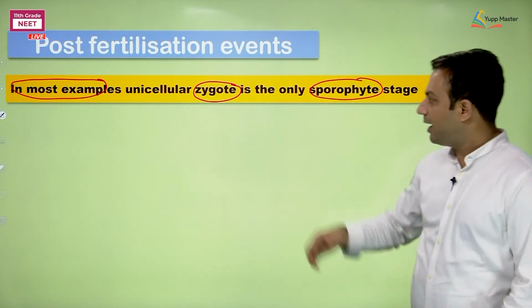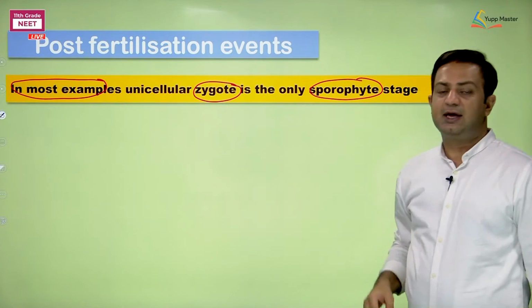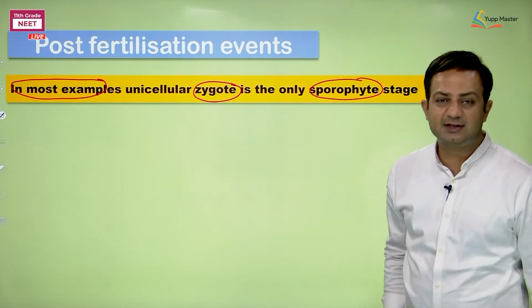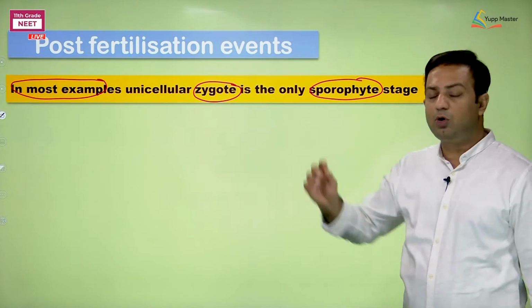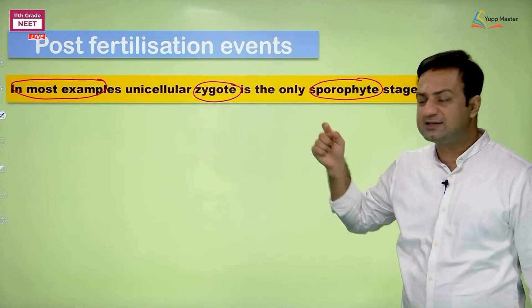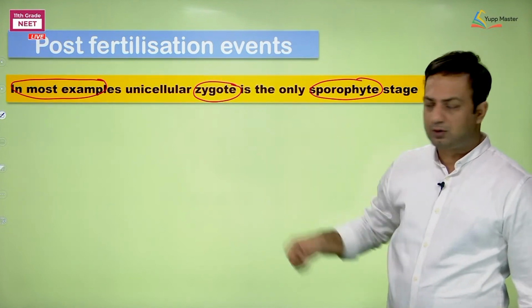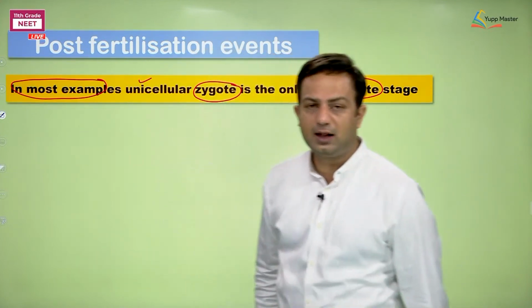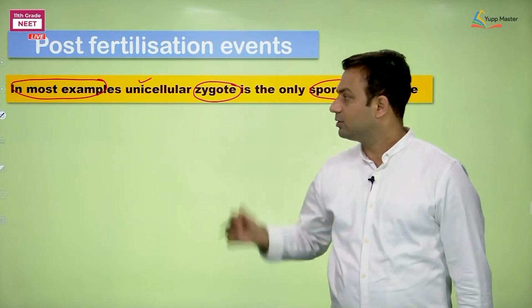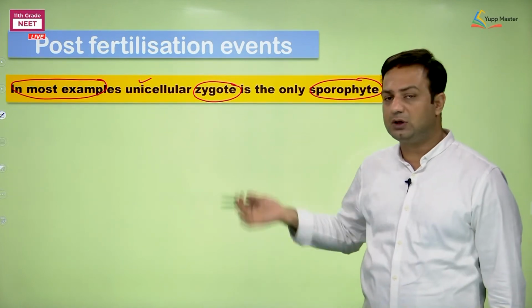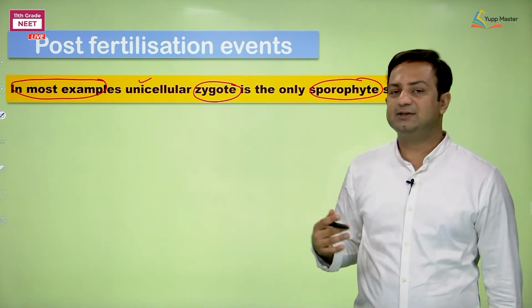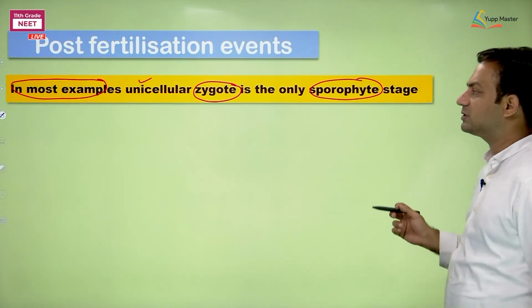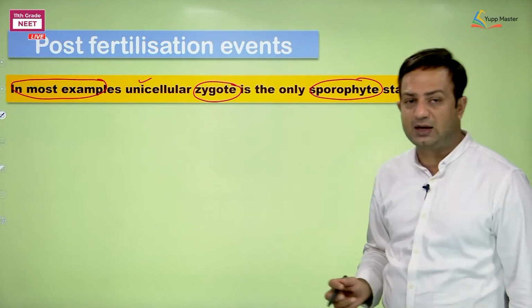I repeat, I have extracted out the things. In most of the algae, the sporophyte is represented by the zygote. In most of the algae, the sporophyte is unicellular. Okay, clear? In most of the algae, I am saying, not all algae form a unicellular sporophyte. They may have a multicellular sporophyte also, but that is an exception. So, here is the thing that we are going to discuss: the fate of zygote.